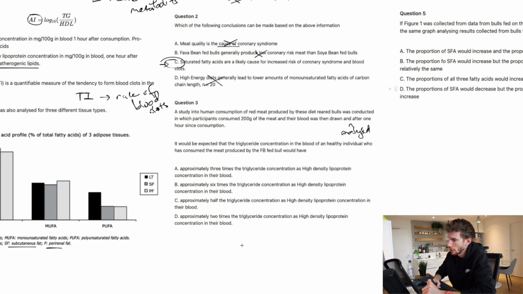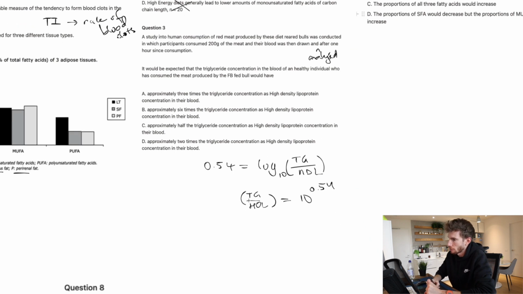That's kind of our hint. So if we've got 0.54 is equal to log 10 of triglyceride to HDL, then we can rearrange this and we can say the brackets, Tg over HDL, is equal to the base to the power of the answer. And then we've got to equate this.